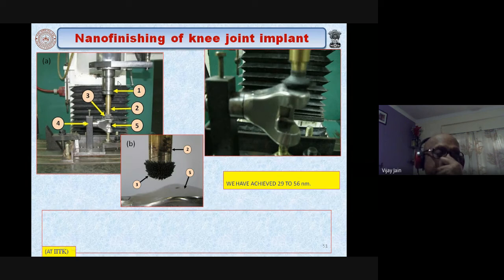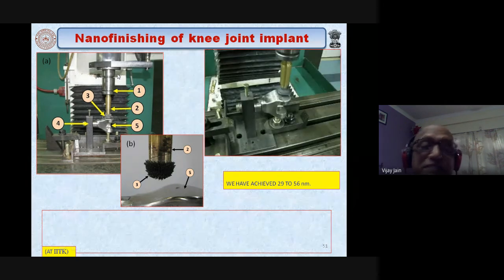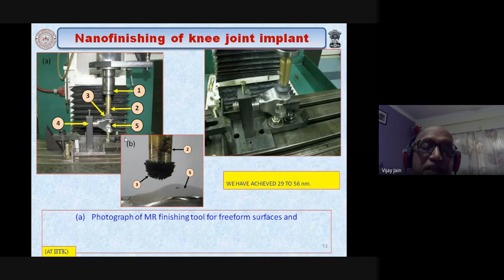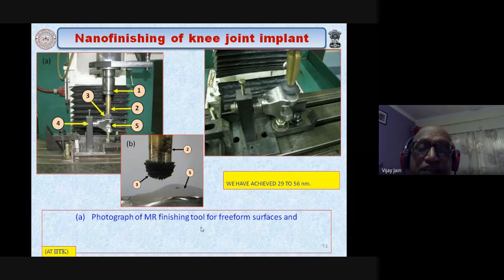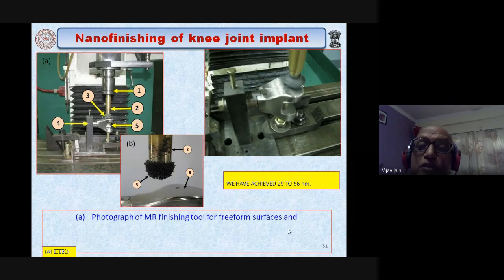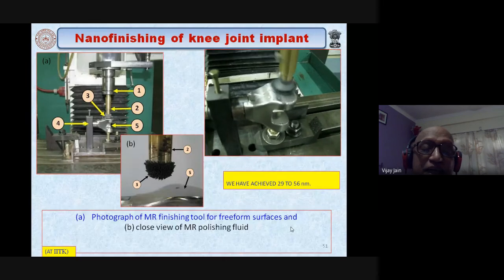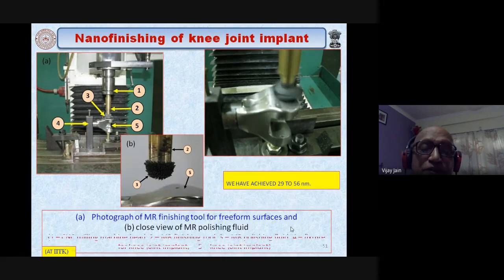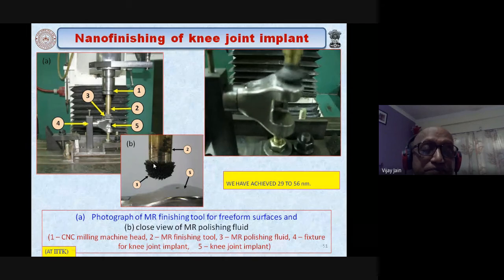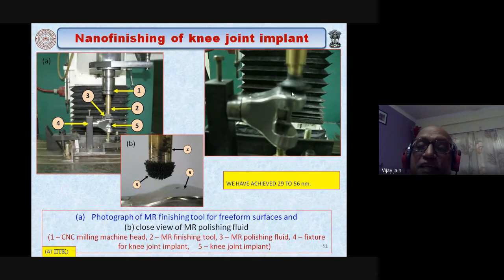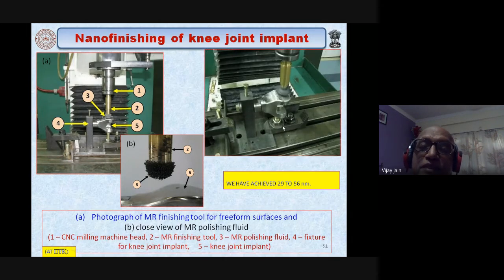This is the setup that was developed on the CNC milling machine. So this is a photograph of MR finishing for free-form surfaces, because knee joints have free-form surfaces, and a close view of the MR polishing fluid is shown over here, and CNC, and this is the third actual one really performing different operations.